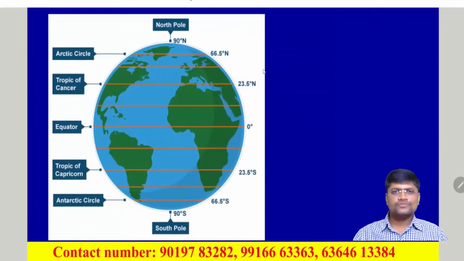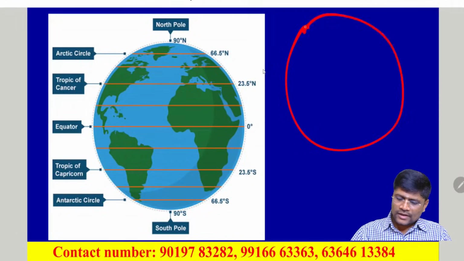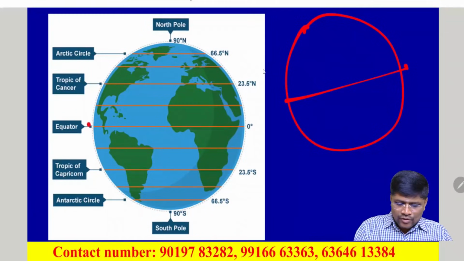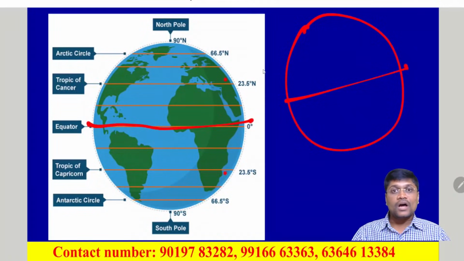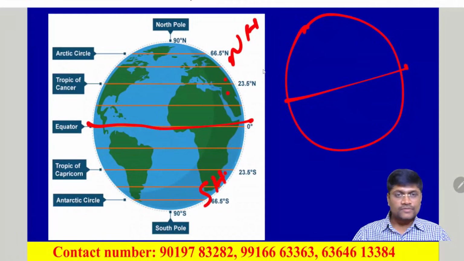What are latitudes? Generally we know latitudes are imaginary lines drawn connecting east to west or west to east, located at an angular distance from the equator. The equatorial line divides the Earth into two equal halves, called hemispheres. Hemi means semi or half. It is called the northern hemisphere and the southern hemisphere.